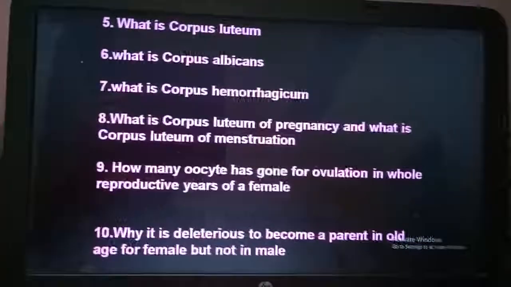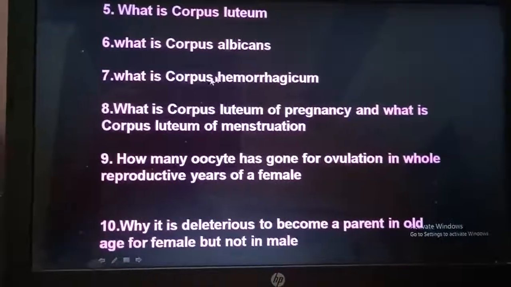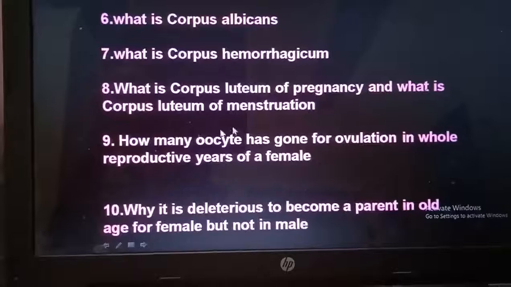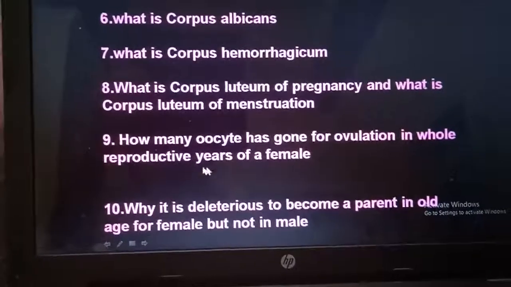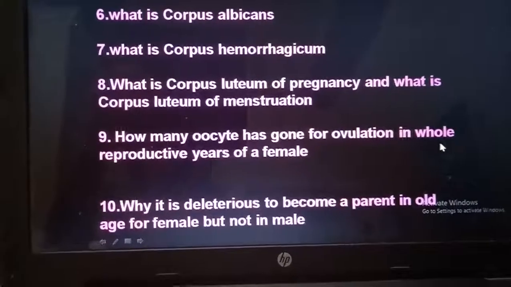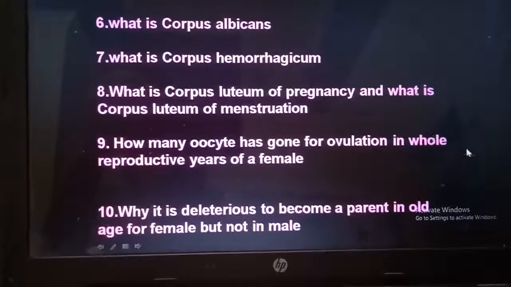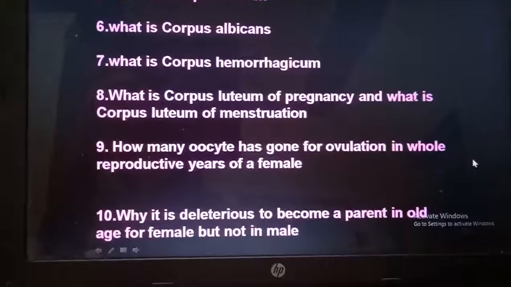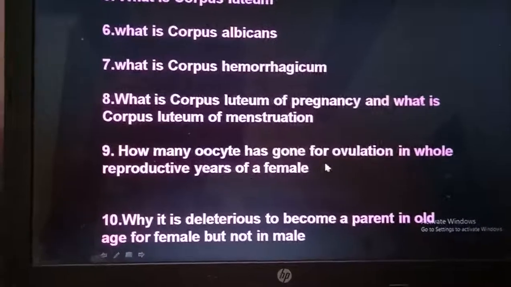What is corpus luteum, corpus albicans, corpus hemorrhagicum? All we have discussed. What is corpus luteum of pregnancy and what is corpus luteum of menstruation? How many oocytes go for ovulation in the whole reproductive life of a female? The reproductive years are from 15 to 45. So total 30 years, and there are 12 months in a year. So 12 into 30 is 360. So around 300 to 400 oocytes